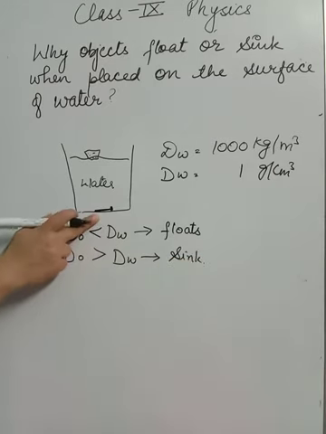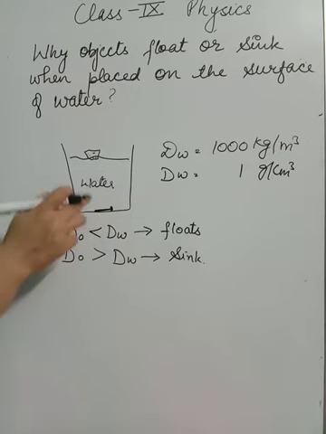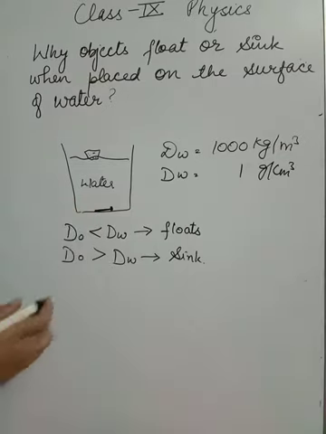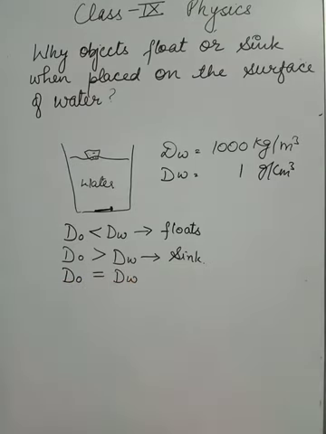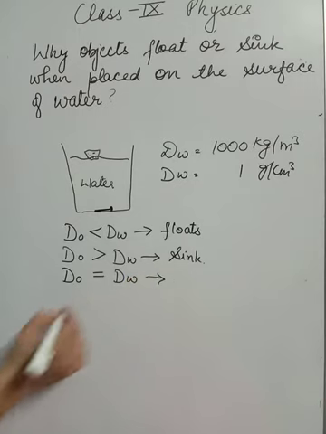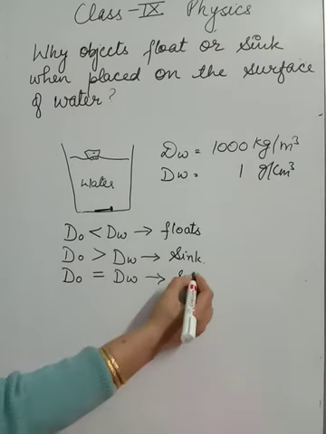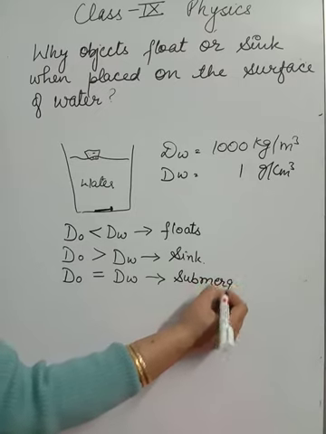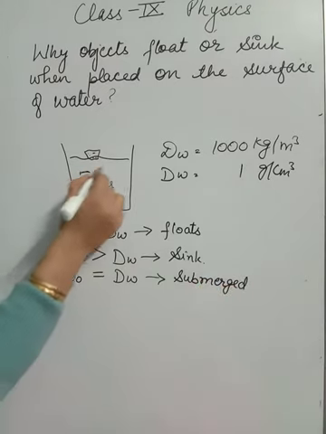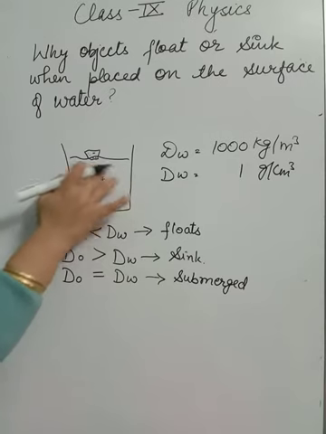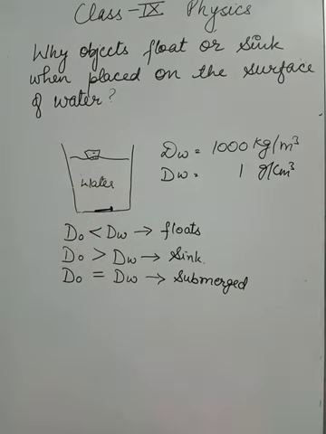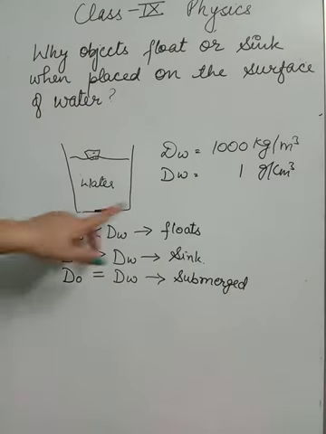Like here, the nail is made of iron, so iron has higher density as compared to water, so that is why this nail sinks. And if the density of the object and the density of water are the same or equal, it means that your object will keep submerged. It means that somewhere here or here or here it will stay submerged, neither going to the surface nor sinking completely. So here density plays an important role in floating and sinking.